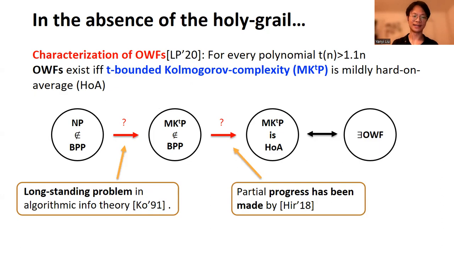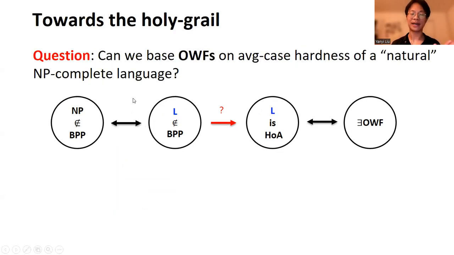So it's kind of weird that here the NP-completeness result becomes a harder one, and we seem to have some hope for this worst-case to average-case reduction. So now the question is, can we replace the first red arrow by a black-box reduction? Can we base one-way functions on average-case hardness of an NP-complete language? This would bring us one step closer to our Holy Grail.